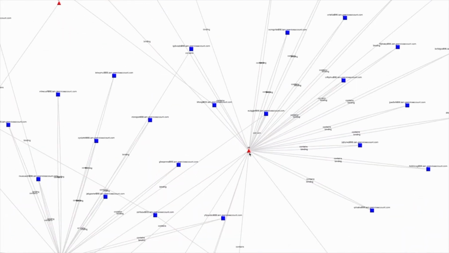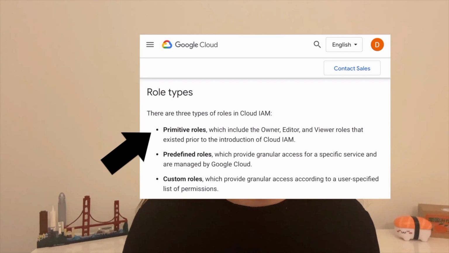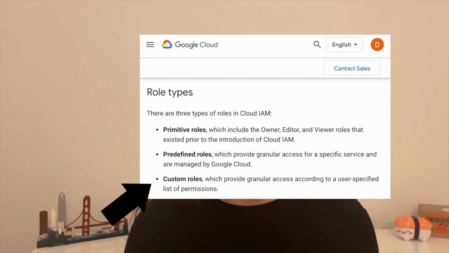So far, we've talked a lot about roles and mentioned that some are more dangerous than others. So now let's dig into that a little bit more. Within GCP, there are three distinct types of roles that you can use. Primitive, which have been around since before Cloud IAM that we know today. Predefined roles, which are curated by GCP and service specific. And custom roles that enable developers to specify any permission that they would like that is supported to fit their services' needs. Let's focus on primitive roles.